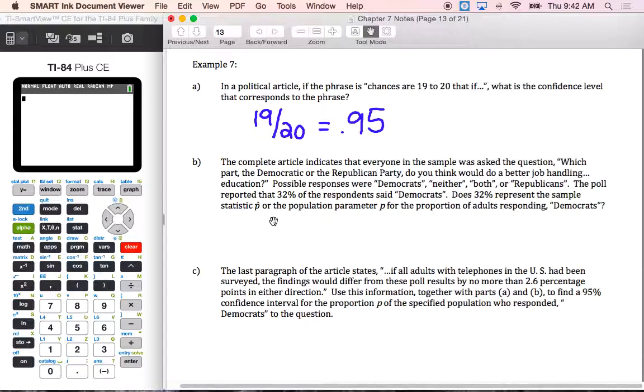Now think about this. They're not going to go through and poll every single person in the U.S. So when they poll a sample, that 32% represents the sample, not the population. So it's going to be our sample p hat.